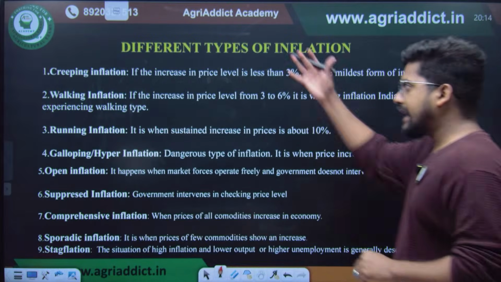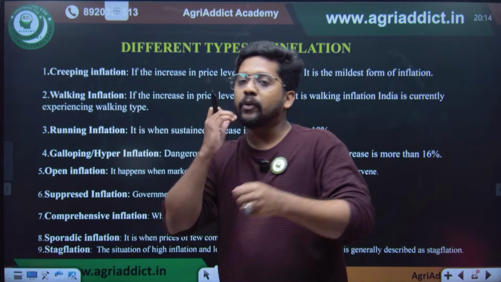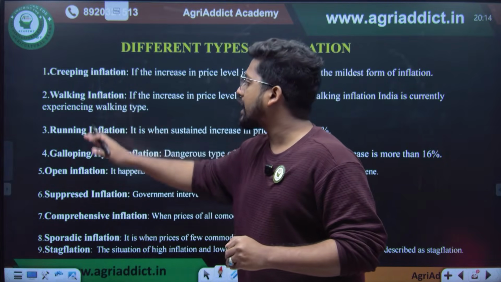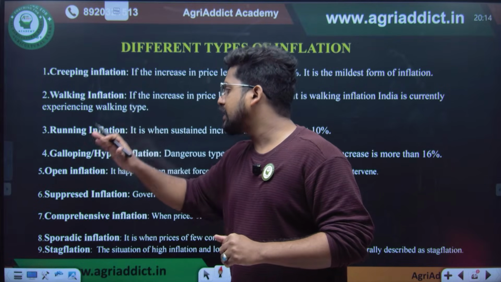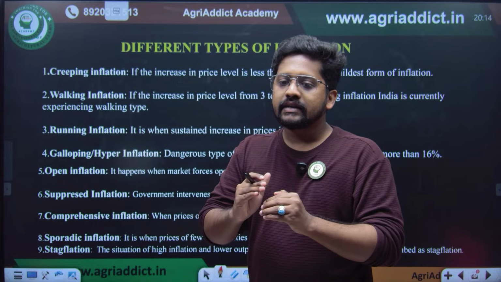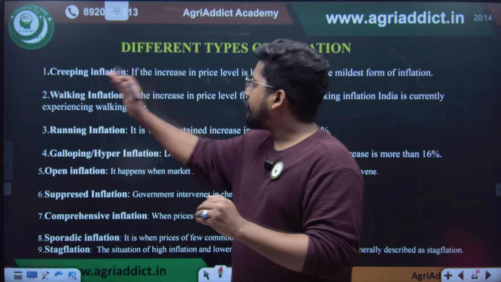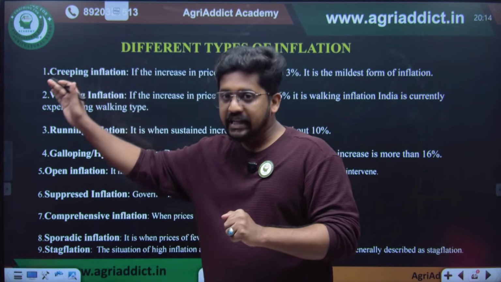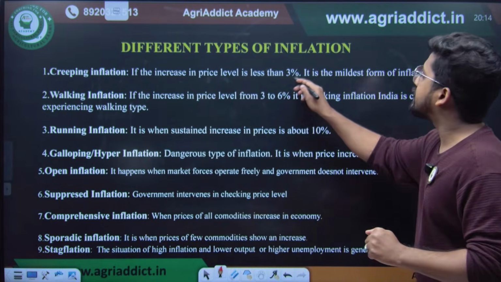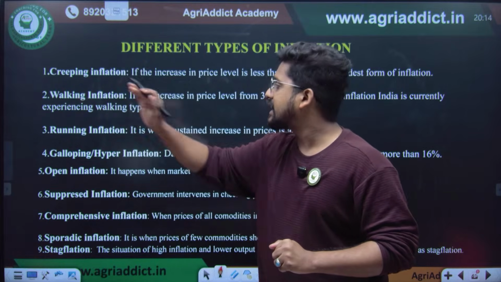Yes. Then there are some other kinds of inflation based on the general change in the price level, such as creeping inflation, walking inflation, running inflation, galloping inflation. So what is creeping inflation? Once the inflation rate is less than 3%, you can say that it is creeping inflation.